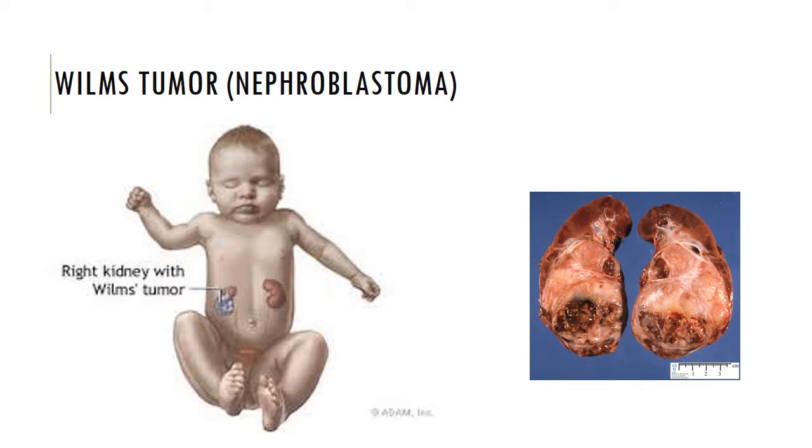These are sometimes associated with other congenital anomalies such as absent eye irises, hemihypertrophy, that's an abnormal growth of half the body, genital urinary anomalies, nevi, and hamartomas, which are benign nodule-like growths. Then we have the Beckwith-Wiedemann syndrome. This suggests that there is a genetic link to this particular tumor.